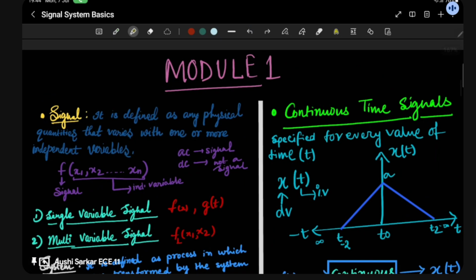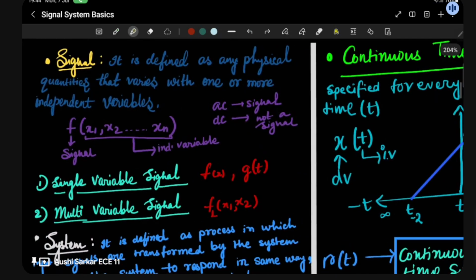And after that, you can see how we denote a signal. If we denote a signal this way, f(x1, x2, up to xn), you can find that these x1, x2, xn are the independent variables, and this signal f is the dependent variable.